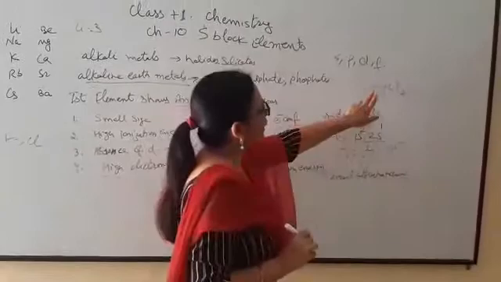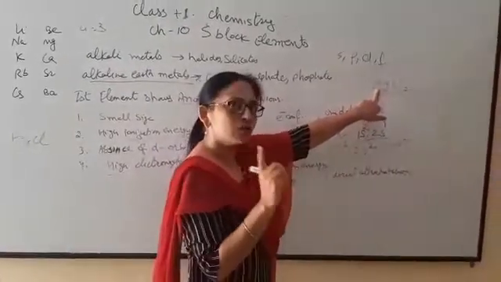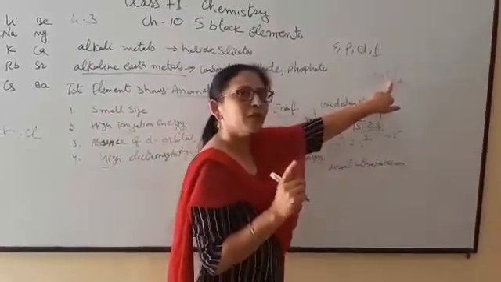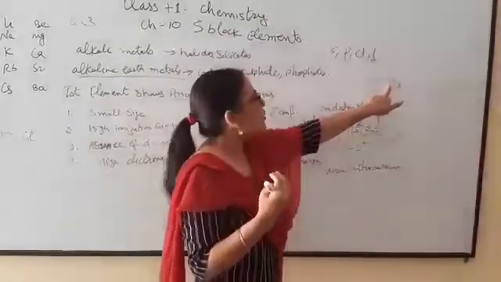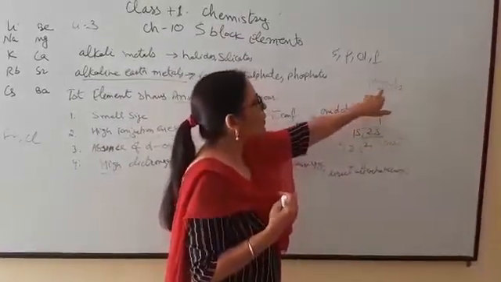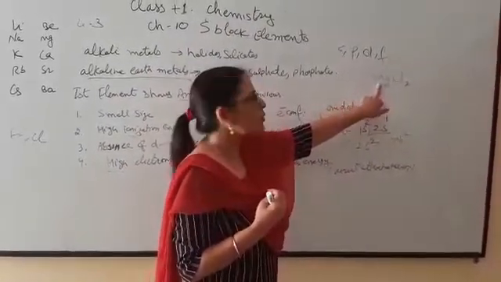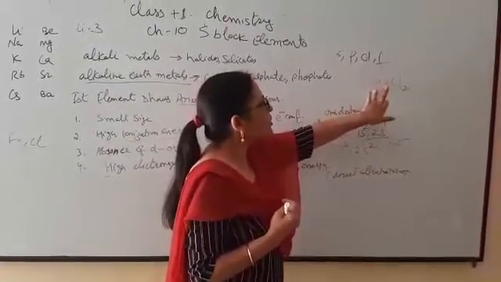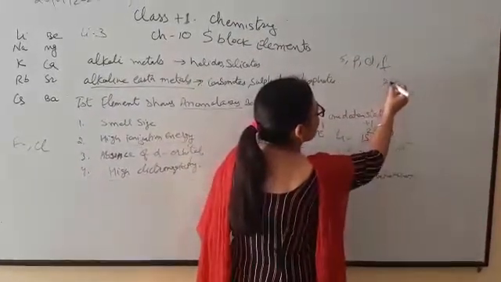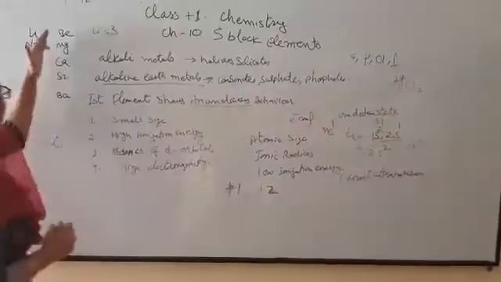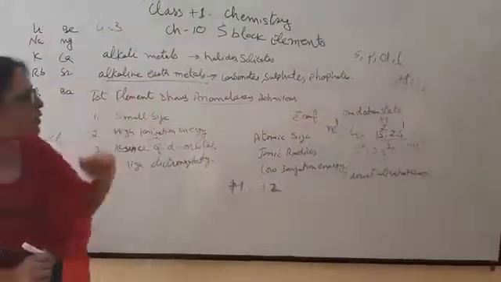In magnesium chloride, magnesium has a tendency to lose 2 electrons, and each chlorine atom gains only 1 electron. That's why 2 atoms of chlorine react with 1 atom of magnesium to form magnesium chloride. So its oxidation state is 2 positive. So the oxidation state of alkaline earth metals is 2 positive.